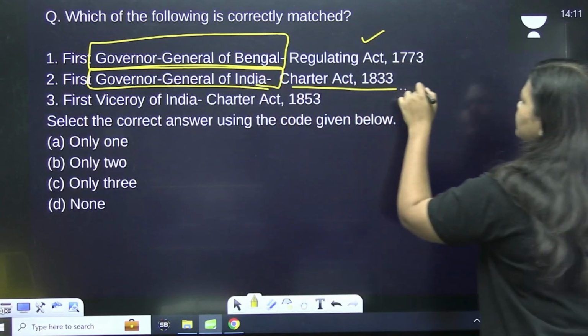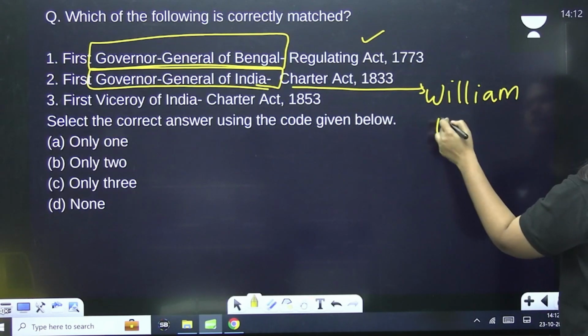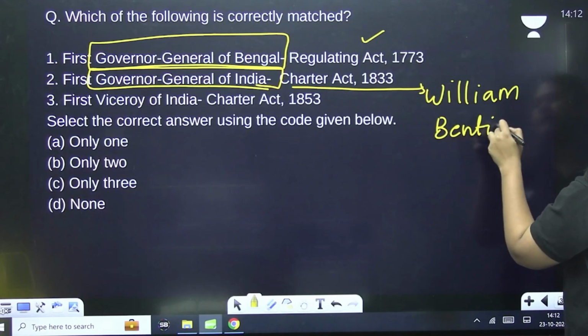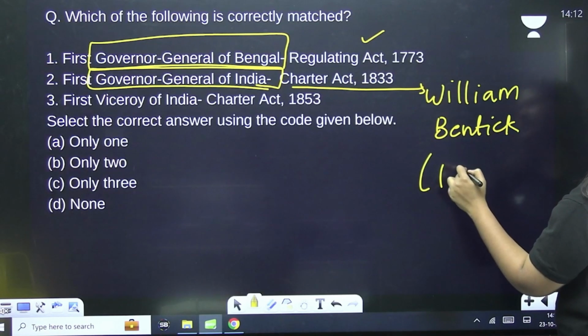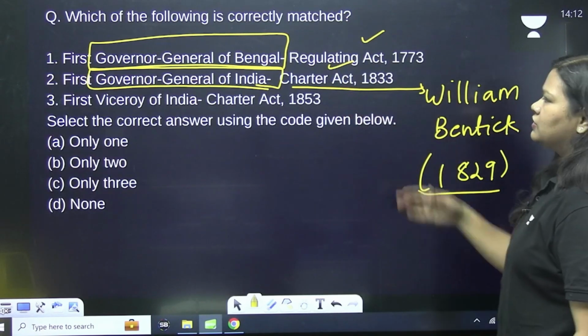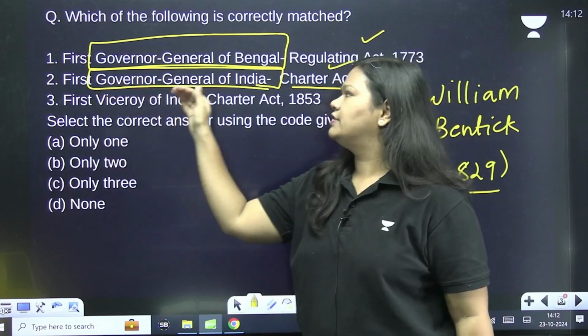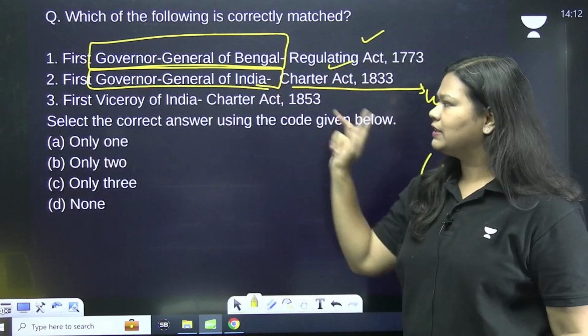He is also the person responsible for abolition of sati. He abolished sati in 1829, which is very close to that year. So this is also right. Charter Act of 1833 made William Bentinck the first Governor General of India. So 1 and 2 both are correct.